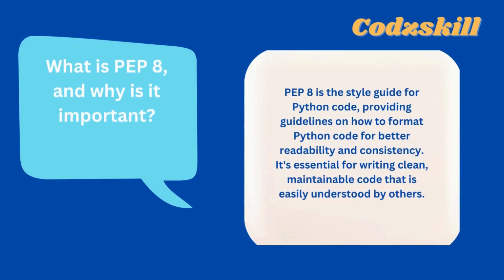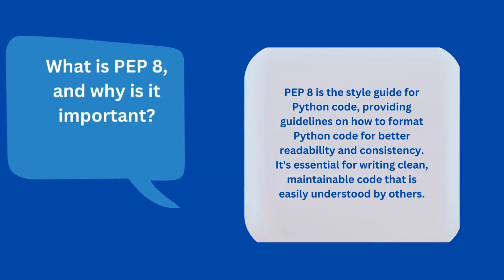13. What is PEP8, and why is it important? PEP8 is the style guide for Python code, providing guidelines on how to format Python code for better readability and consistency. It's essential for writing clean, maintainable code that is easily understood by others.